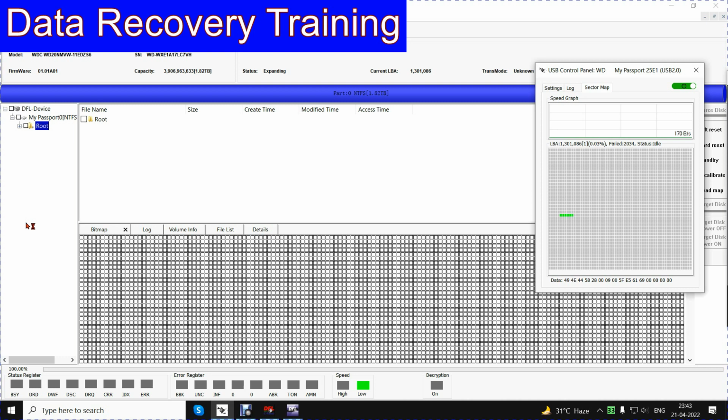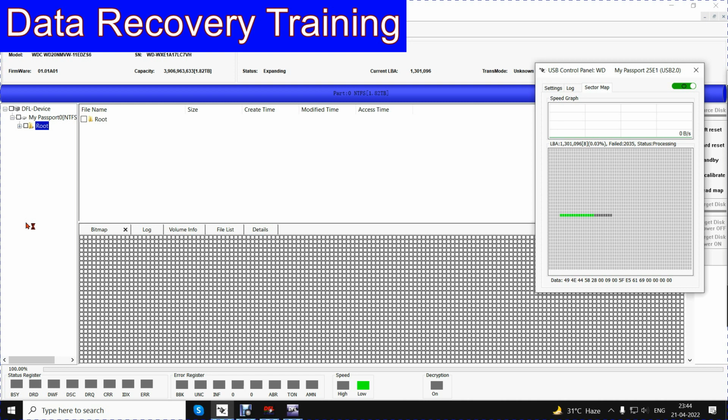So this is an example of a very bad drive mounted on the USB stabilizer, showing the speed as very less but getting detected very well, and now gradually trying to recover data or the file folder structure. Let's be patient enough. It's a learning process, and we may be successful.